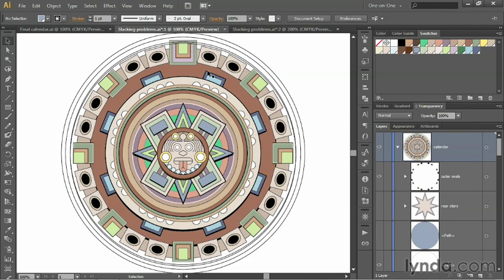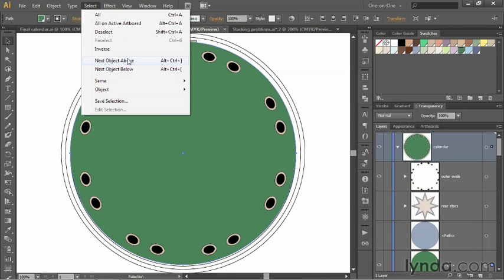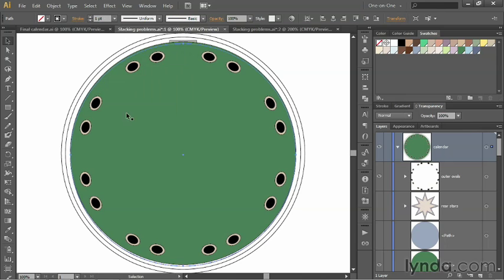Next, if you're working along with me, I want you to click on the topmost of these two circles right there, this guy, in order to select it. And we want to fill this with the dark green that is called card table inside the swatches panel. Again, it's covering everything up, but we should be able to work around it. I'm going to click the next shape down, or you could go up to the select menu and choose next object below, which will select the next object directly below the selected one. And that ends up getting us the shape that we're looking for.